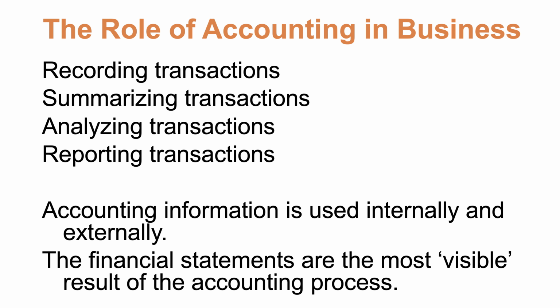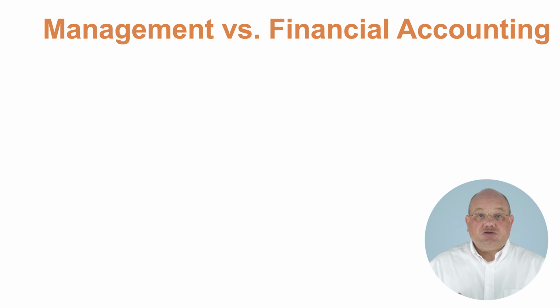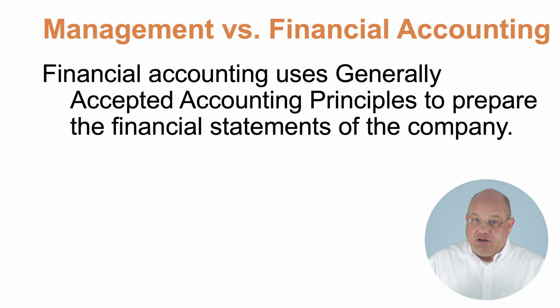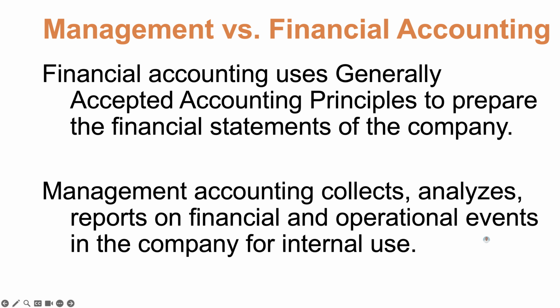And so this conversation about internal and external use of the accounting information leads us very nicely into this question of the difference between management accounting and financial accounting. Financial accounting uses generally accepted accounting principles, GAAP, to prepare the financial statements of the company. External. Those debits and credits that go into those financial statements. That's what we're talking about generally when we talk about financial accounting, that external reporting.